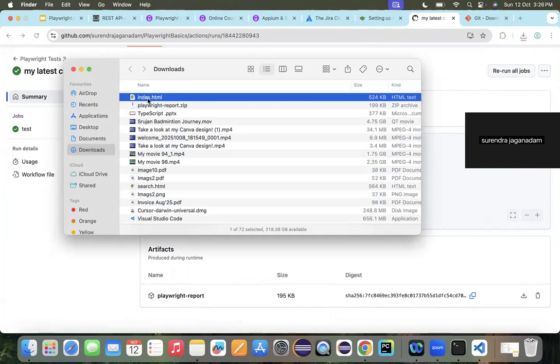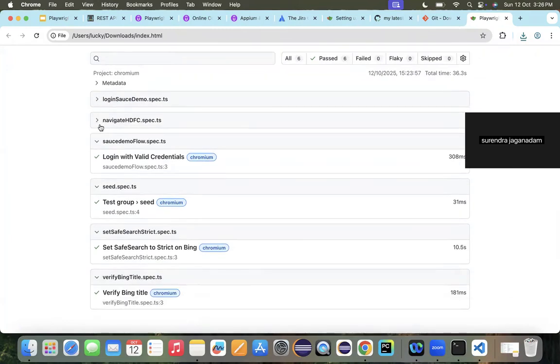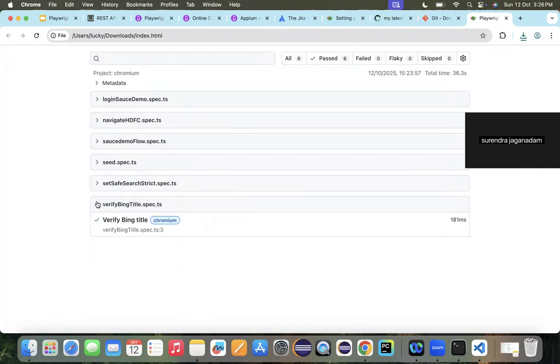It has an index.html file, and when you open that, these are the six different tests that we have as part of this framework or code base that you have uploaded, and these are the files that got executed, and all executed successfully. This is how exactly we can configure these actions, execute them, and validate that particular report using GitHub Actions, guys.